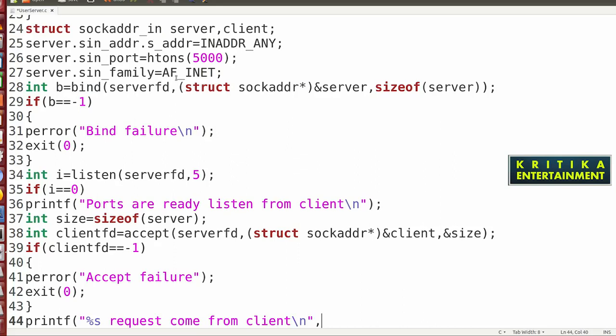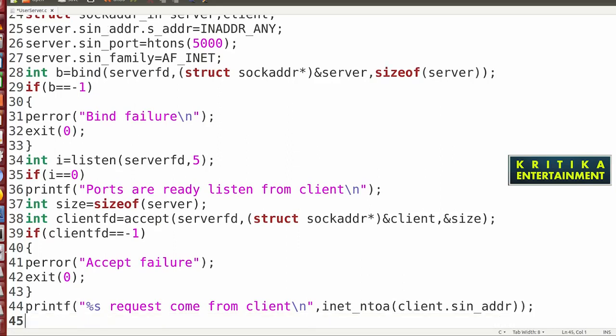Okay, so here write inet_ntoa. Okay, here write the client.sin_addr. Okay, then I will close the bracket.